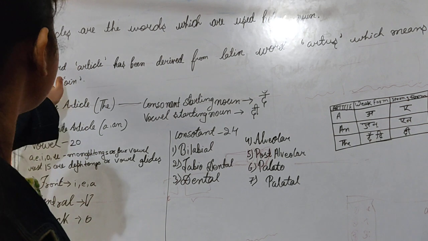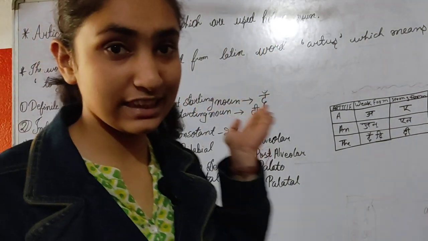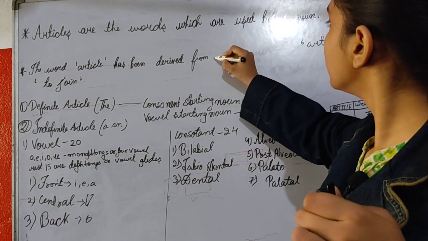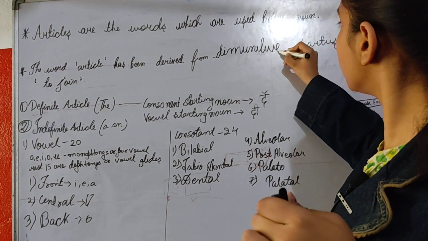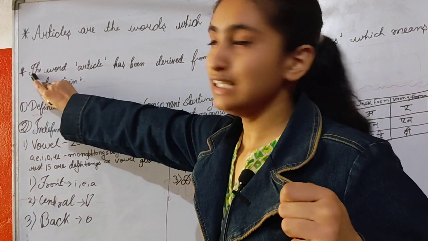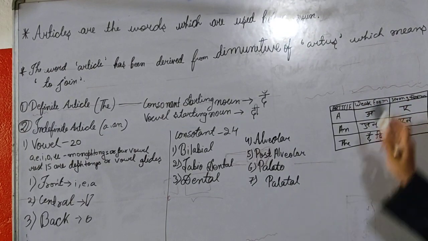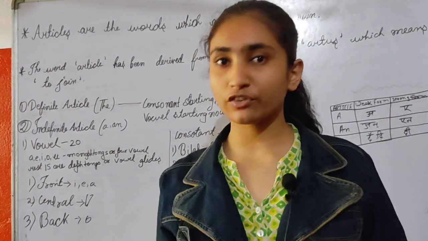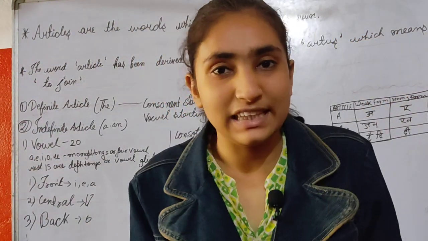The word article has been derived from the Latin word, or you can also say the diminutive of artus, which means to join, which means to combine.